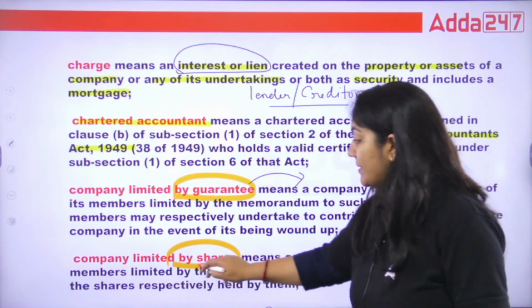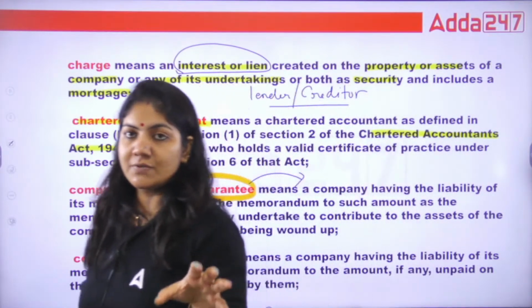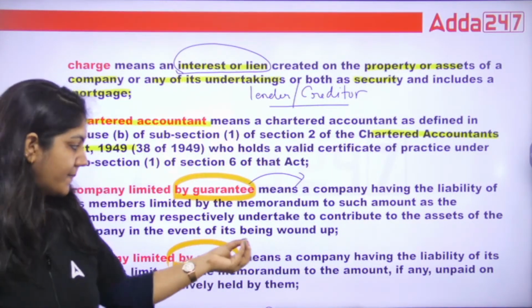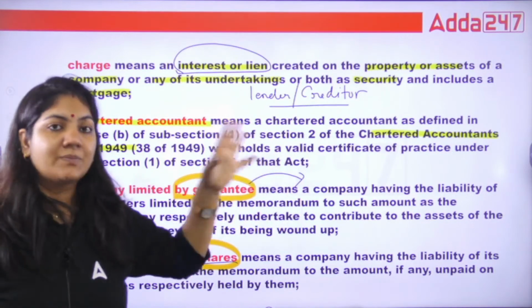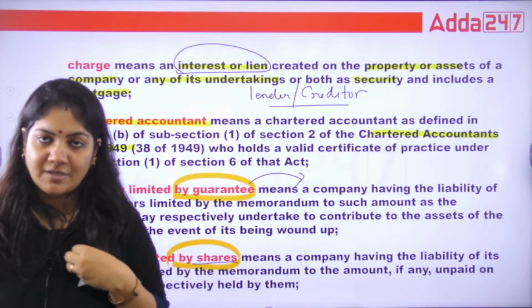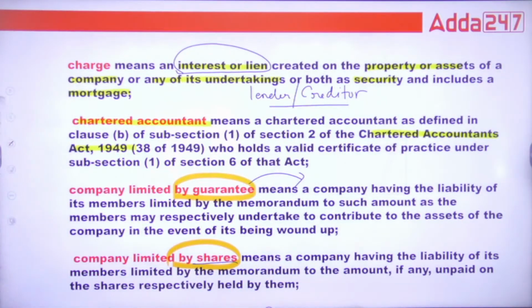What is company limited by shares? Whatever shares he has taken, suppose 50 shares, the liability will be imposed only for 50 shares. This is called company limited by shares.